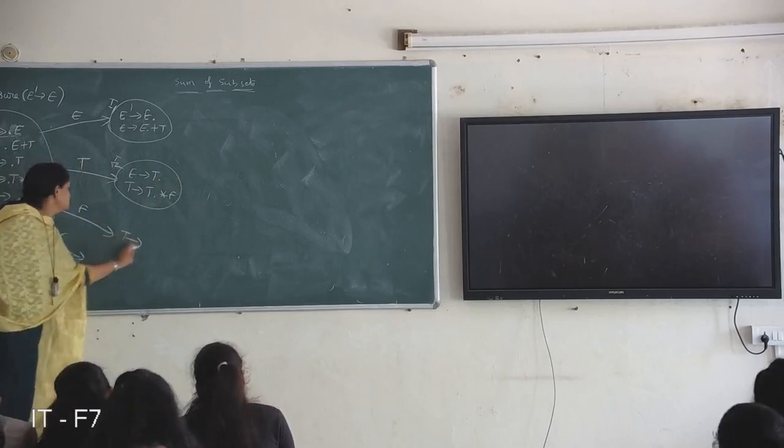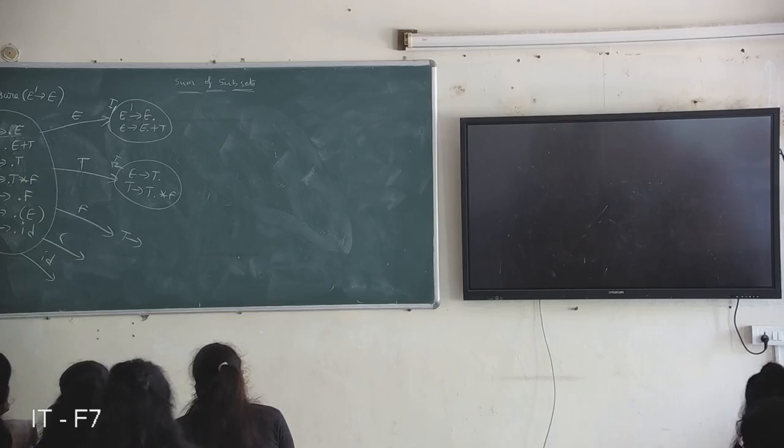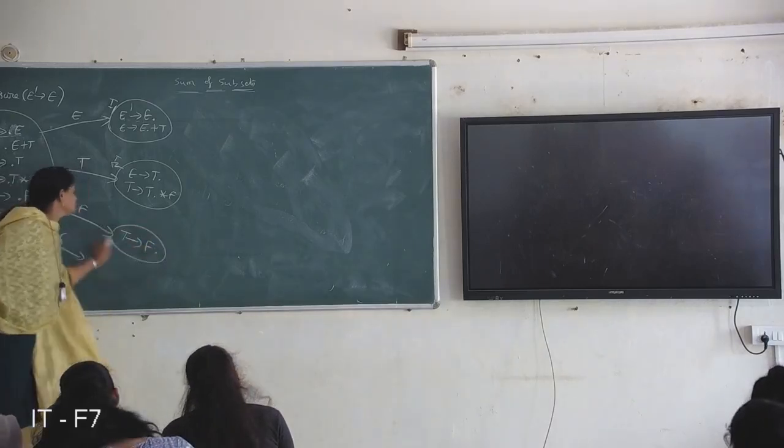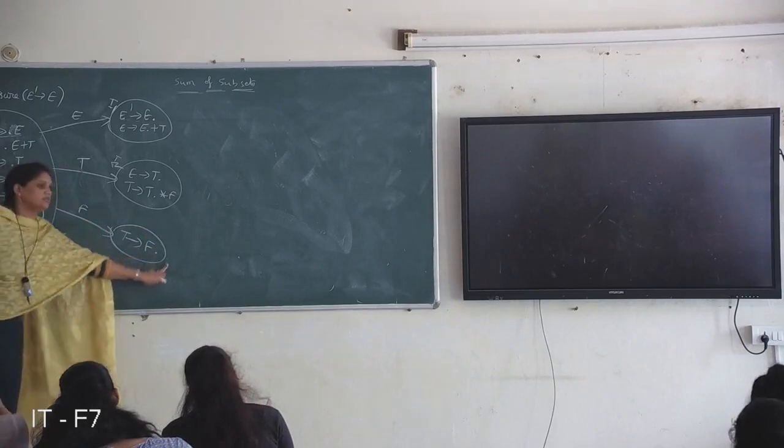Next, F. Only this production contains F after the dot: T derives F dot. After the dot there is no non-terminal, so there is no need to write anything more.